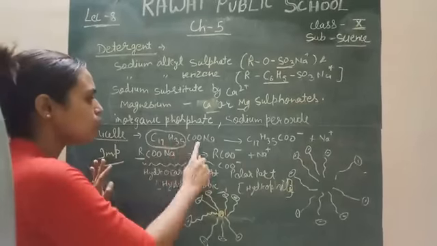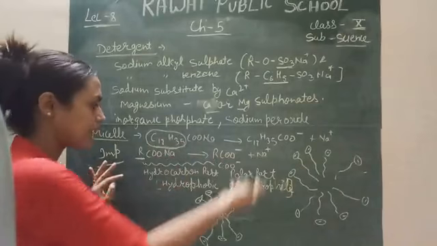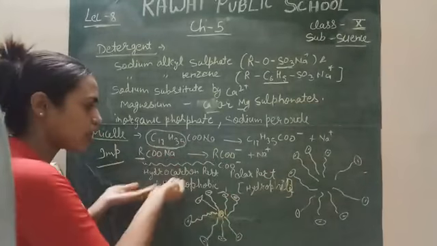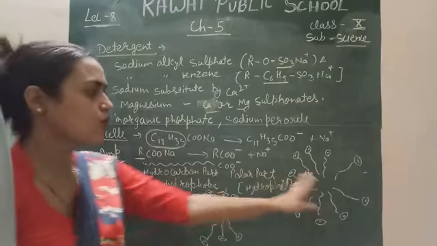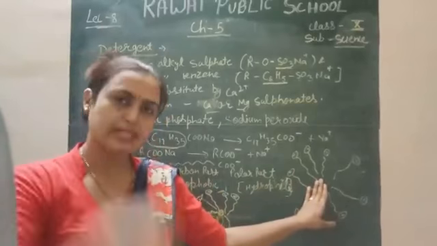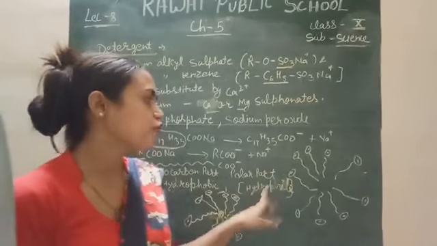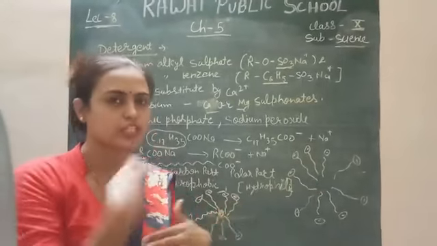Simply you need to know about the sodium alkyl group, and this sodium alkyl group has two parts, the hydrocarbon part and the polar part. Hydrocarbon does not dissolve in water, so it is present inside the micelle, and the polar part or hydrophilic part is soluble in water, so it is present outside.